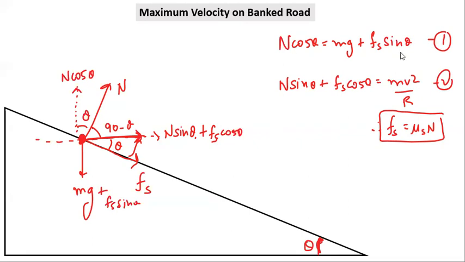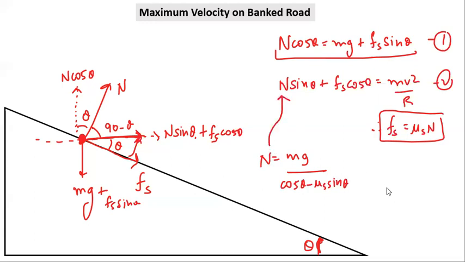Putting fs equal to mu s n in the first equation, n will be equal to mg upon cos theta minus mu s sine theta, and you can put the value of n in the other equation to get the maximum velocity Vm.